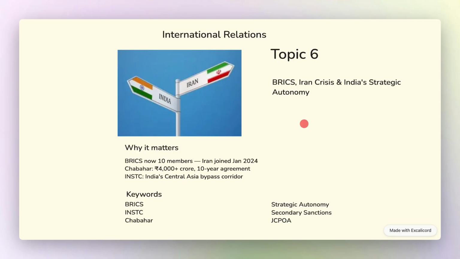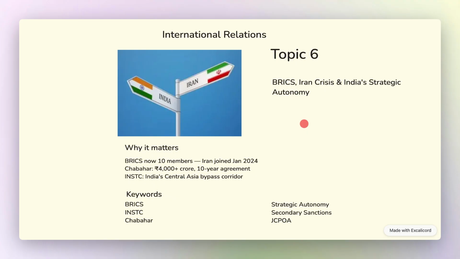Now, India has invested approximately $500 million in the Shahid Beheshti terminal at Chabahar port on Iran's southeastern coast. A 10-year operational agreement was signed in May 2024. Now, Chabahar gives India direct maritime access to Afghanistan and Central Asia without going through Pakistan. It is India's only connectivity alternative to the China-Pakistan CPEC route.